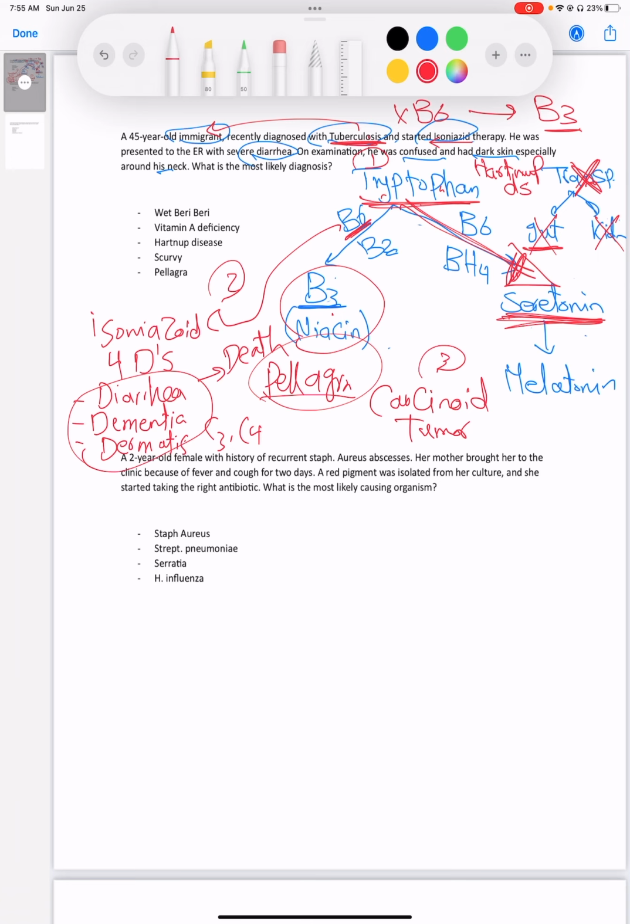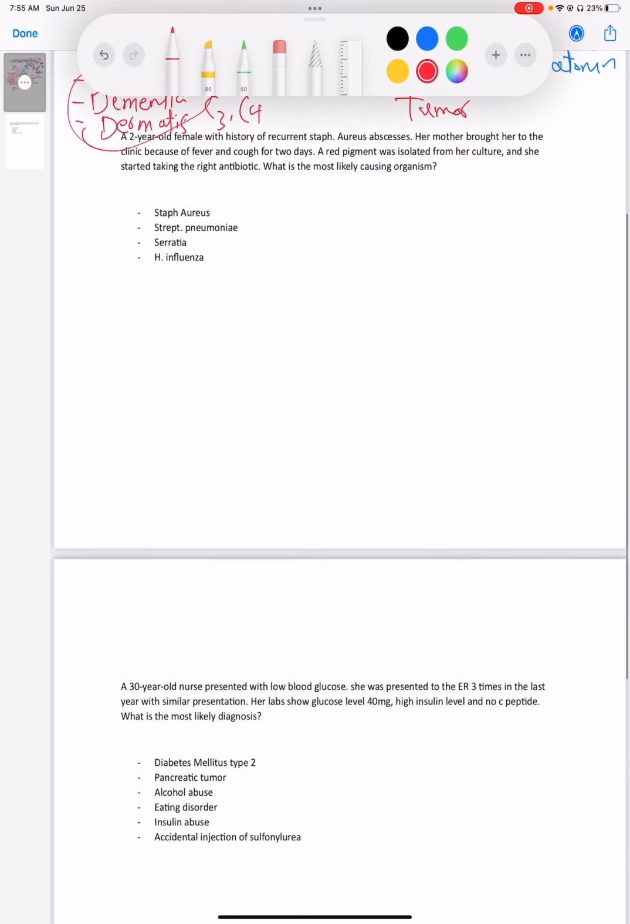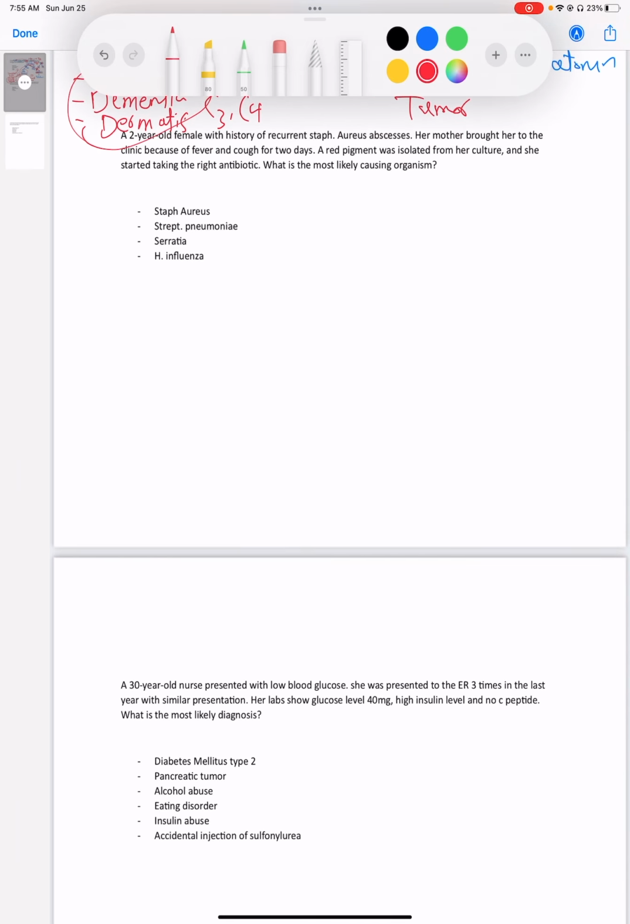Okay. Second question. Second question reads, a 2-year-old female with a history of recurrent Staph aureus abscesses. Her mother brought her to the clinic because of fever and cough for 2 days. A red pigment was isolated from her culture, and she started taking the right antibiotic. What is the most likely organism? Okay, so the diagnosis here, actually, is chronic granulomatous disease.